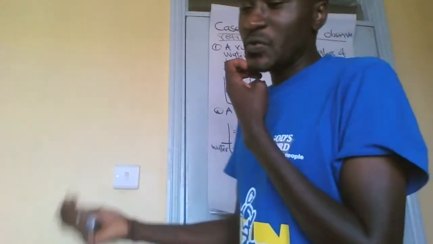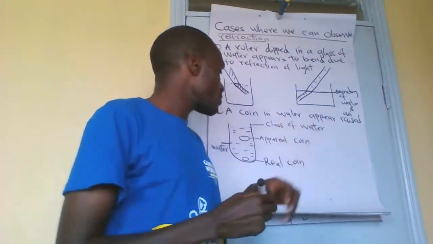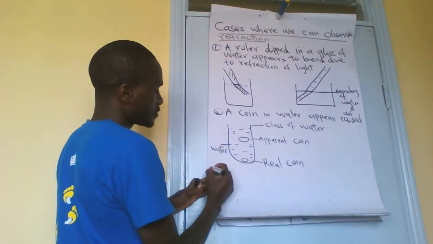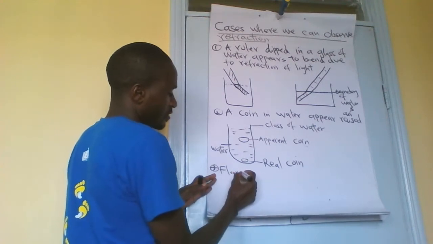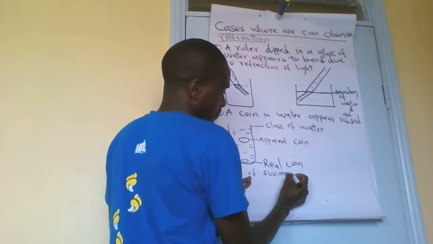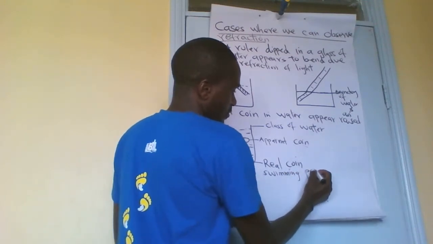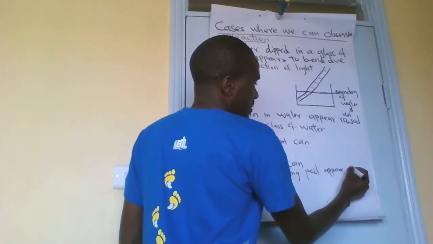Now these are examples of refraction of light. I want to give you other examples of refraction of light. Number 3: floors of swimming pools appear shallow.